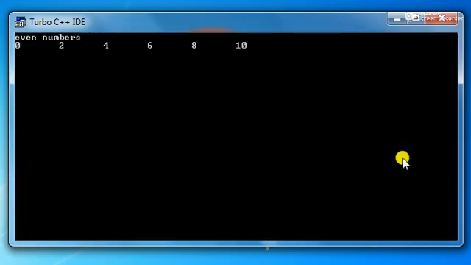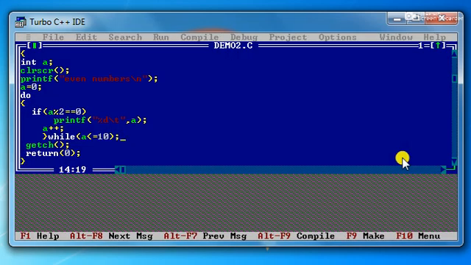Again, the output is 0, 2, 4, 6, 8, 10. So we can use either for loop or while loop or do while loop. Now, what is the difference between while loop and do while loop? In while loop, the condition is checked at the entry level, whereas in do while loop, the condition is checked at the exit level. At the exit point the condition is checked.